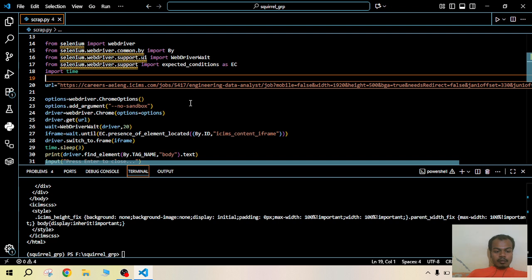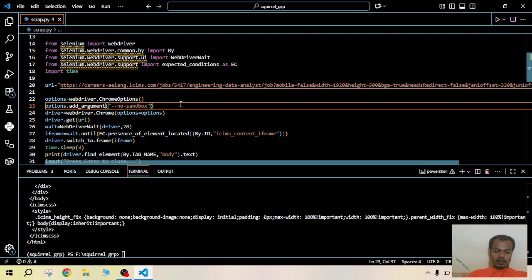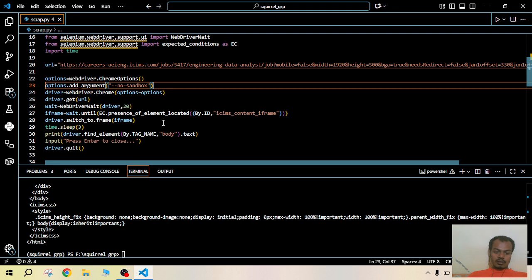First we are importing a few options. I have tried headless mode, but it doesn't work in headless mode as we need the iframe to load. After that only can we access the data, and we are not getting into a sandbox environment. We will use the Chrome browser installed in the system, and the Chrome web driver and the browser need to be of the same version, otherwise this will not work. So ensure that, and we call the Chrome WebDriver and set the options here.